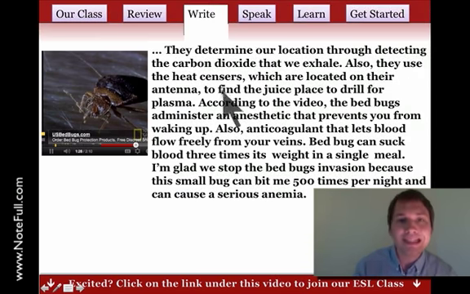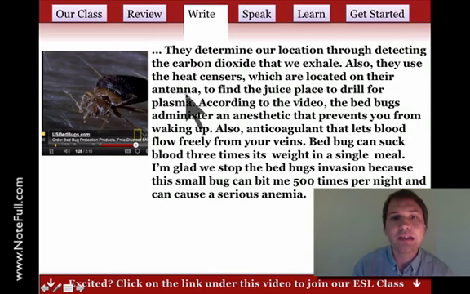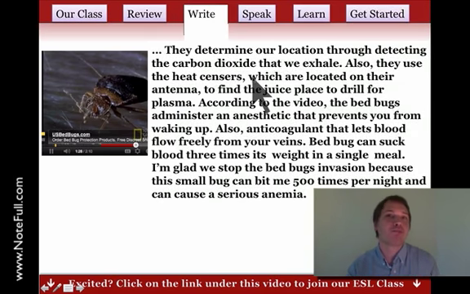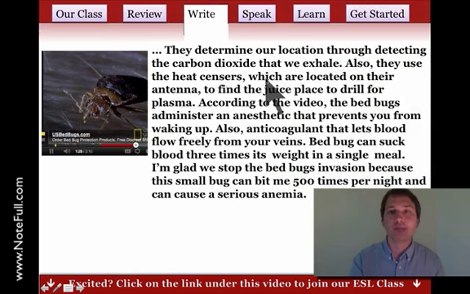Although they use the heat sensors, which are located on their antenna, here we added extra information. And when we added that, we put commas here. Now, when you see these commas, you know that you can take out that information. And I could say, also they use the heat sensors to find the juice. And that makes sense, right? When we have those commas, it shows that it's just some extra description.